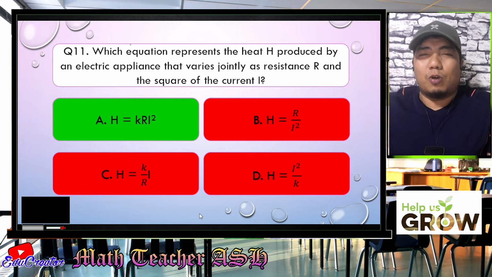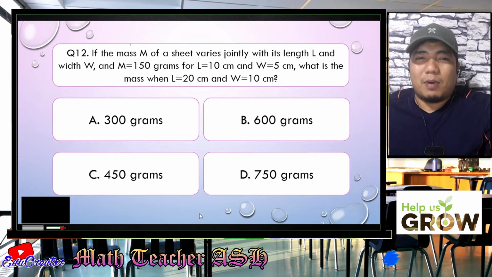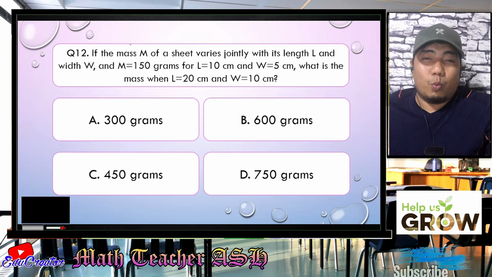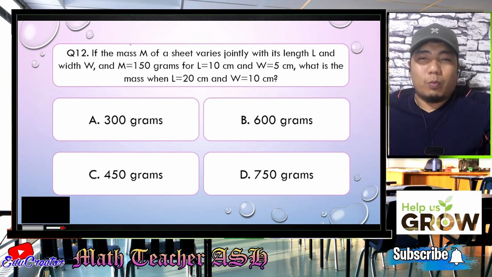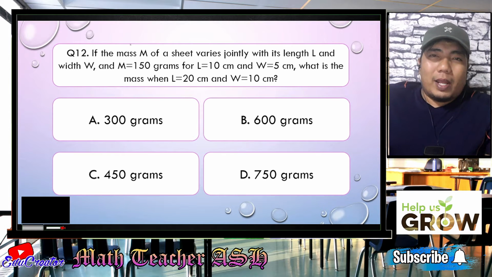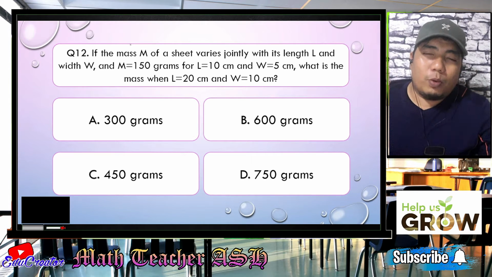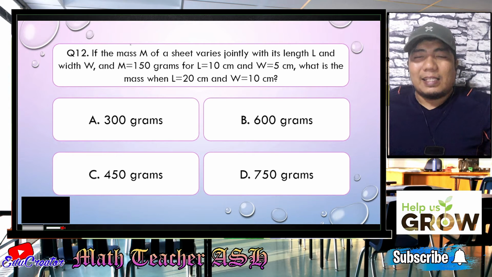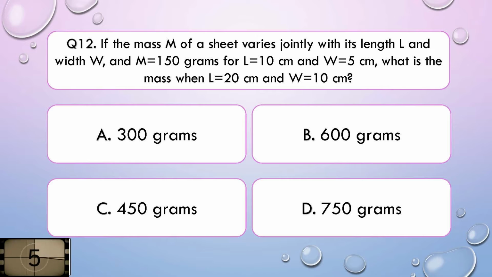So now let's go to question number 12. If the mass M of a sheet varies jointly with its length L and width W, and M is 150 grams for the length 10 centimeters and width 5 centimeters, what is the mass when the length is 20 centimeters and the width is 10 centimeters? Is it A, 300 grams, B, 600 grams, C, 450 grams, or letter D, 750 grams? I'll give you 5 seconds to think about your answer.